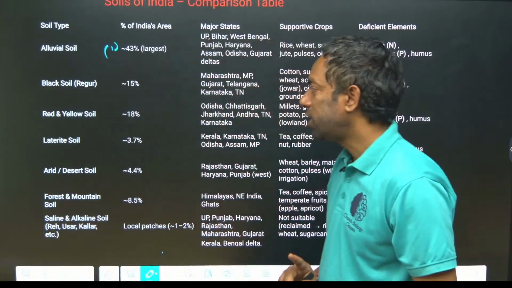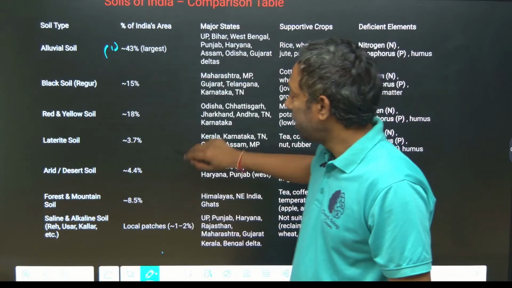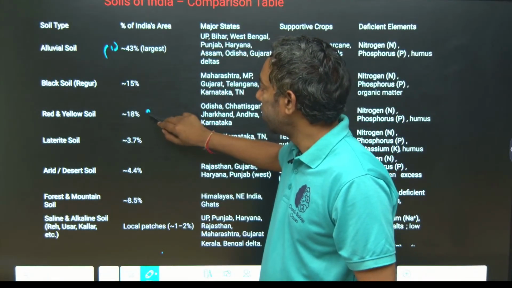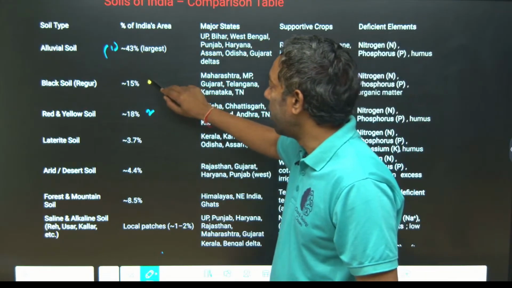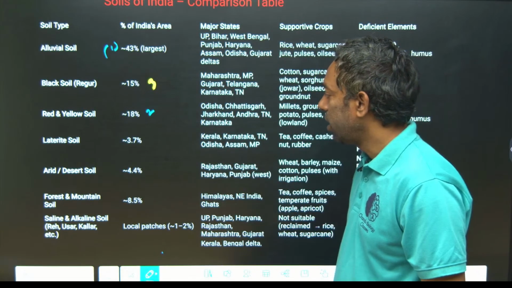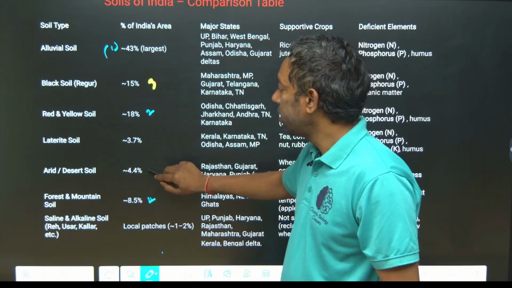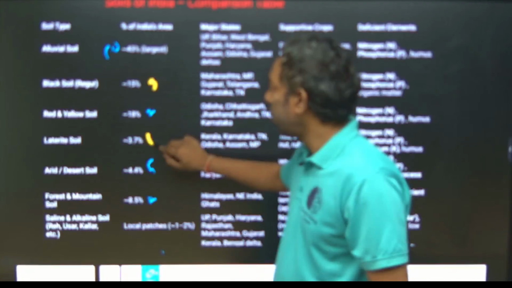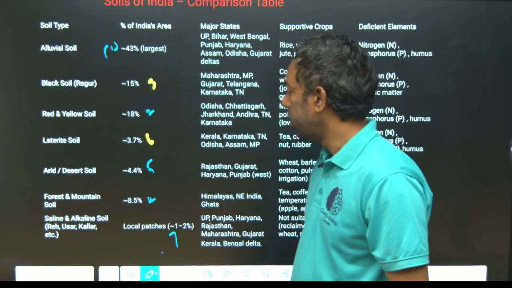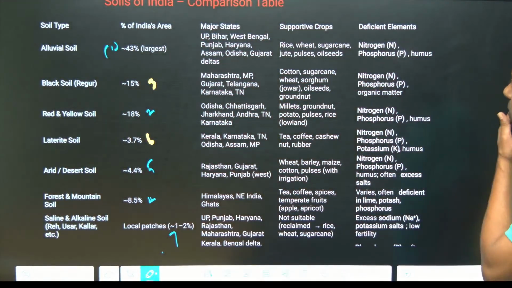They can ask you in increasing or decreasing order. Second is red and yellow soil. Third is black soil. Fourth is forest soil. Fifth is arid soil. Sixth is laterite, and this is the seventh one. And they can ask you about supportive crops.